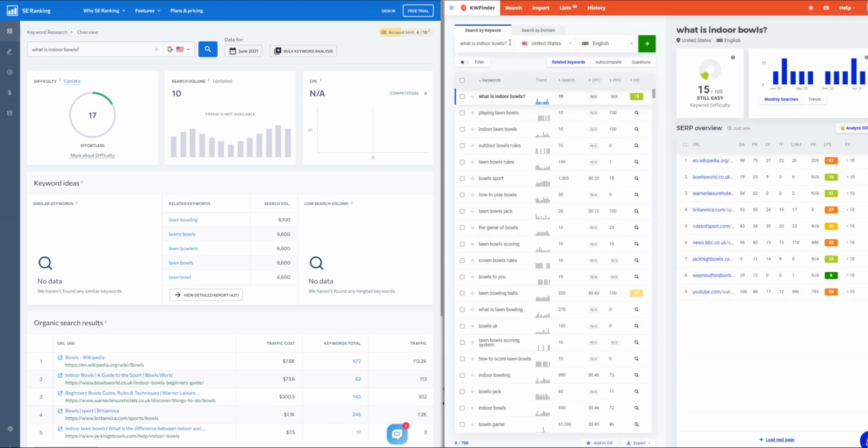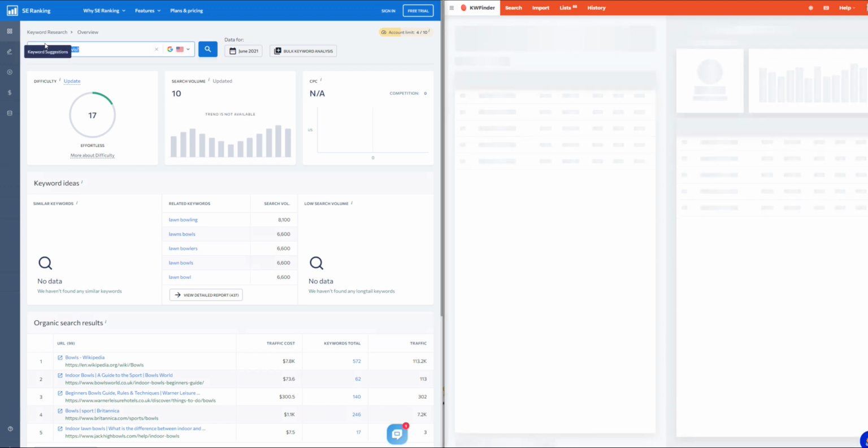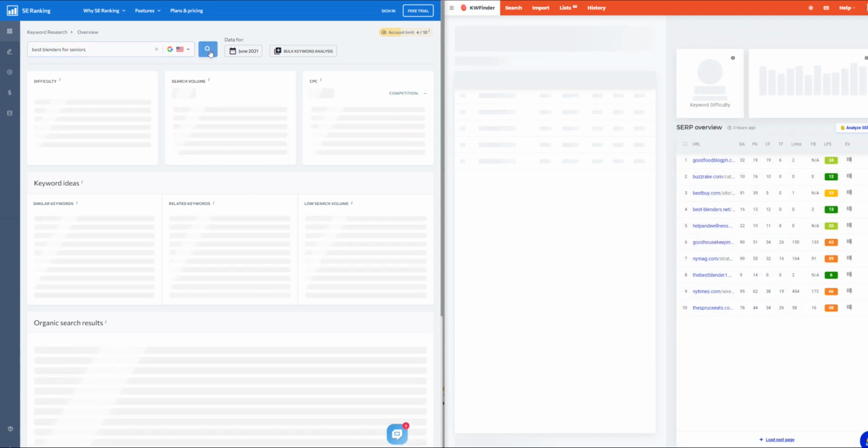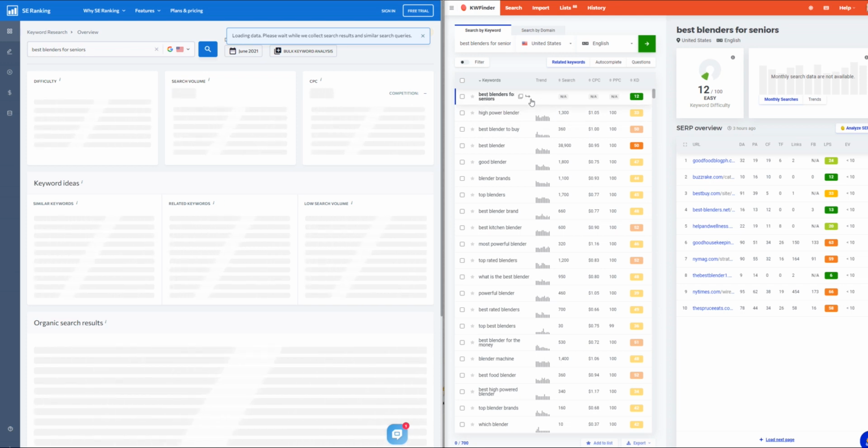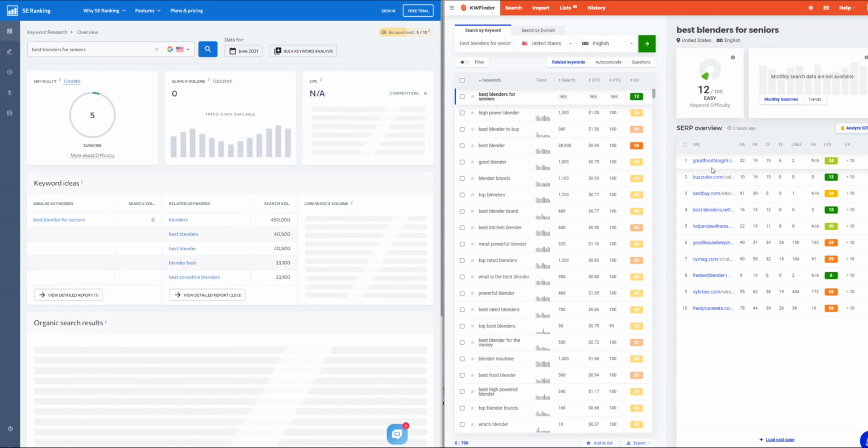Best blender for seniors. I don't think I did that one yet, unless I got confused. Best blenders for seniors. This will be the last one, and we'll see. So over here on KWFinder, it's giving me a 12. Did I already do this one? You see, I think I'm getting old. Maybe I did this one at the start of the video. I'm getting confused now, so bear with me.